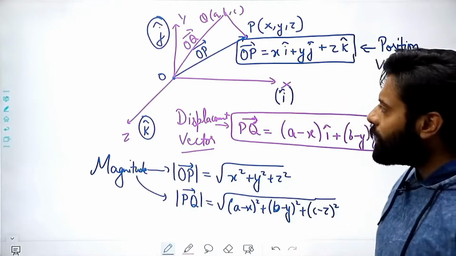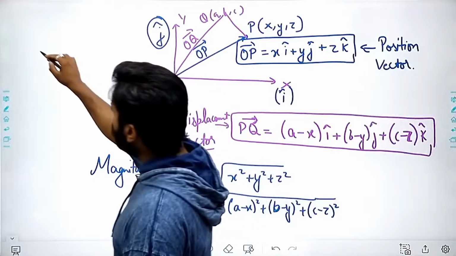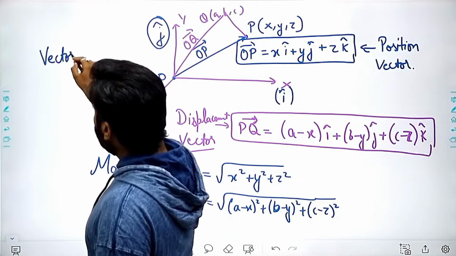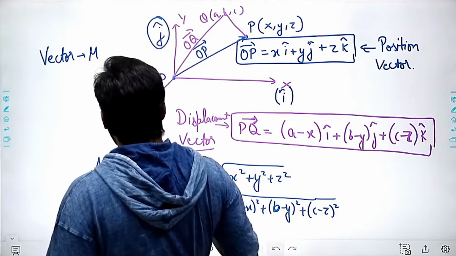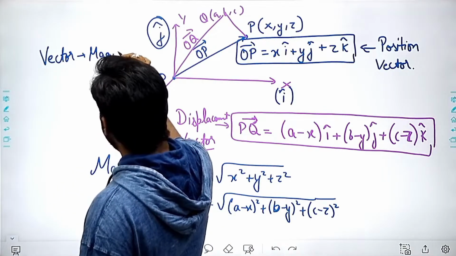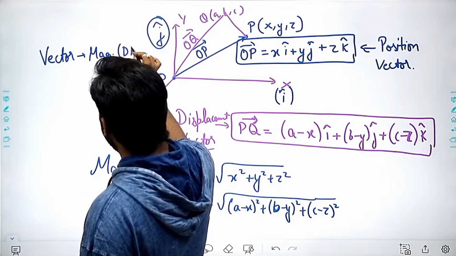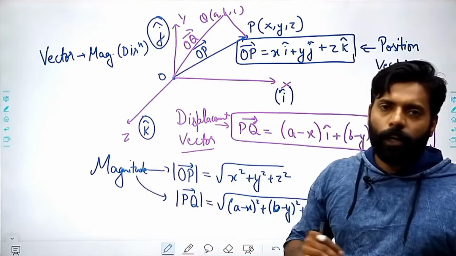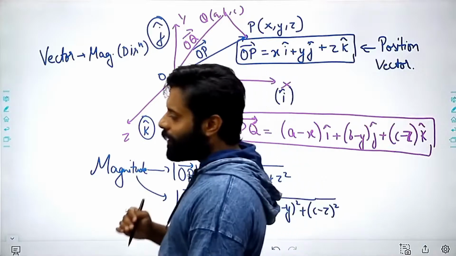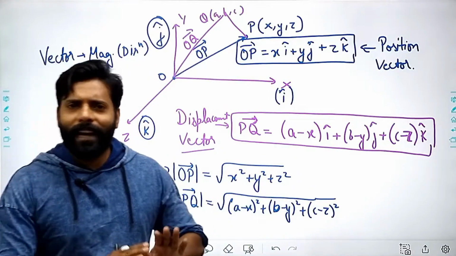And as you know, a vector will consist of magnitude as well as direction. If I divide this vector by the magnitude, then I'll get the direction, right?